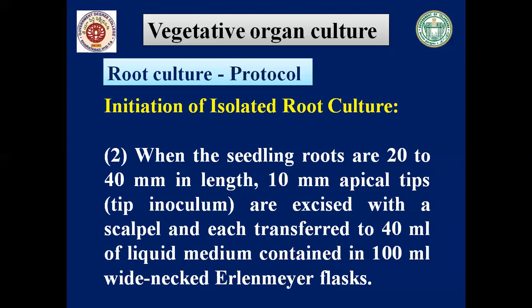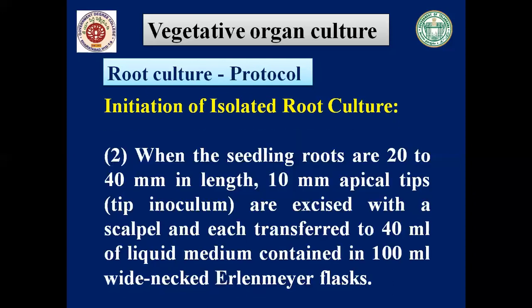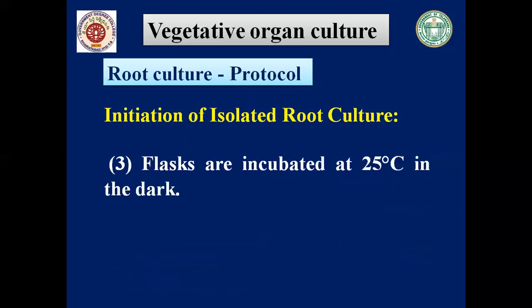So we see emergence of radicle tips; we cut them and transfer them into liquid medium. After that, the flask has to be incubated at 25 degrees centigrade in the dark. Light is not required; it should be placed in the dark.